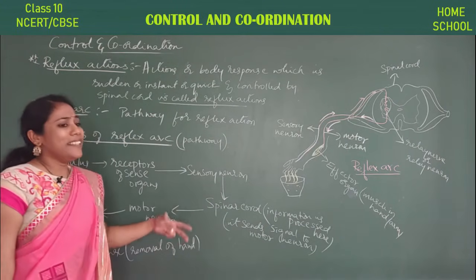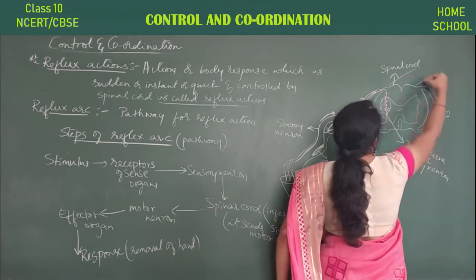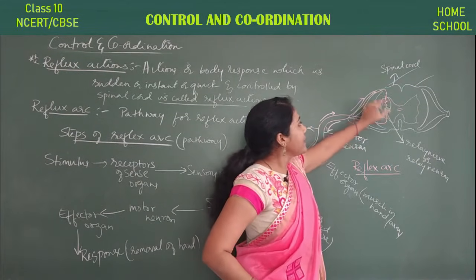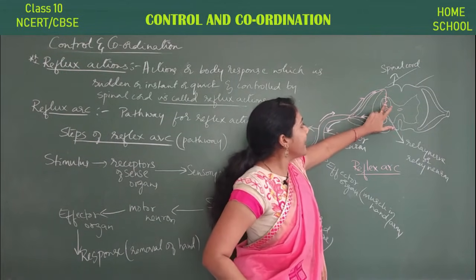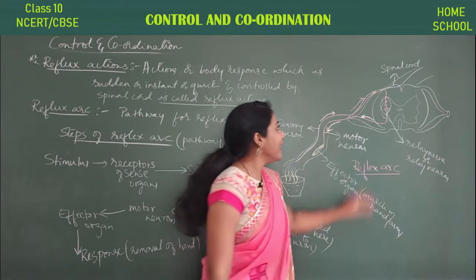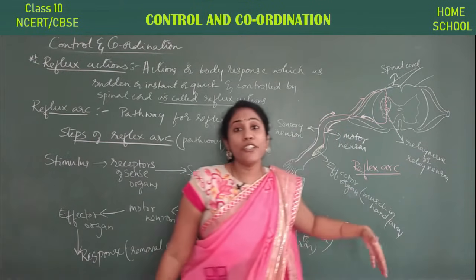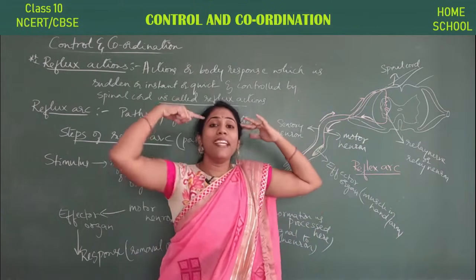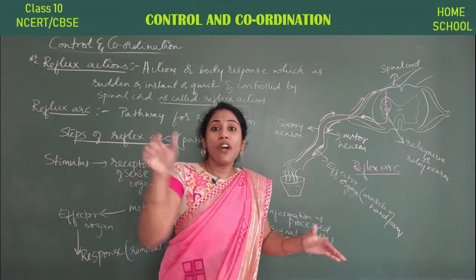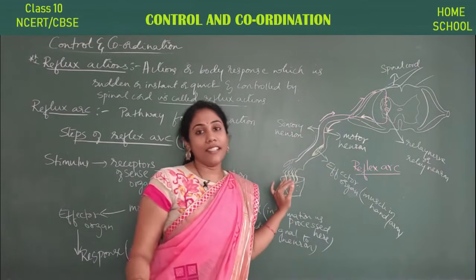Actually, what is the importance of reflex action? Say this spinal cord connects to the brain. Some amount of the sensory nerve connects to the spinal cord, and the same sensory nerve can run to the brain also. The same information is carried to the brain also, but it will take a lot of time to go to the brain, and for the brain to think and give back the information. This takes time. To give the response very quickly, the spinal cord itself acts here.